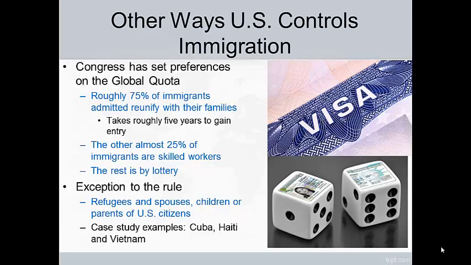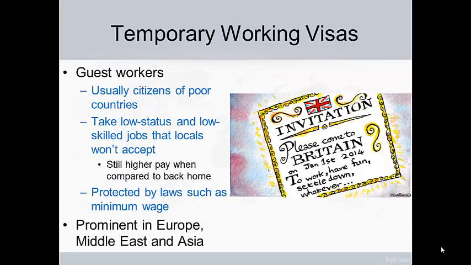Now, there are exceptions to the rules. We will allow, let's say, more than 290,000 people for the following reasons. If they're refugees from a country, or if their spouses, children, or parents are U.S. citizens and they're coming into the country, they are allowed to bypass that global quota rule. Here are some case study examples. Cuba, when a lot of Cubans fled from Cuba under Fidel Castro into the United States, we accepted thousands. When the earthquake hit Haiti very hard, we allowed them to come in. And even during Vietnam, we allowed many Vietnamese that were pro-democratic, pro-capitalist, pro-America to come into the country after the fall of Saigon in 1975.